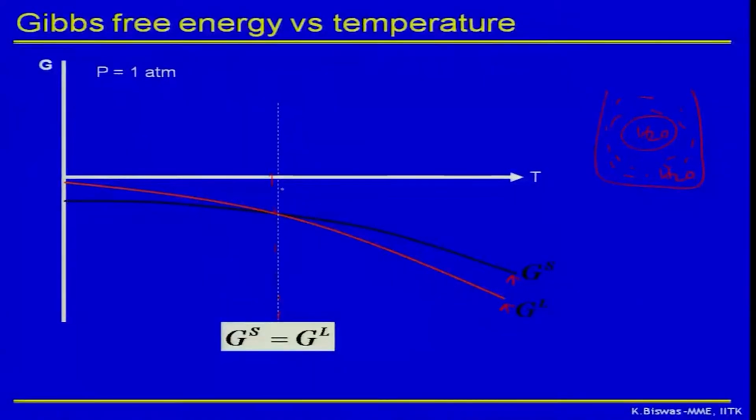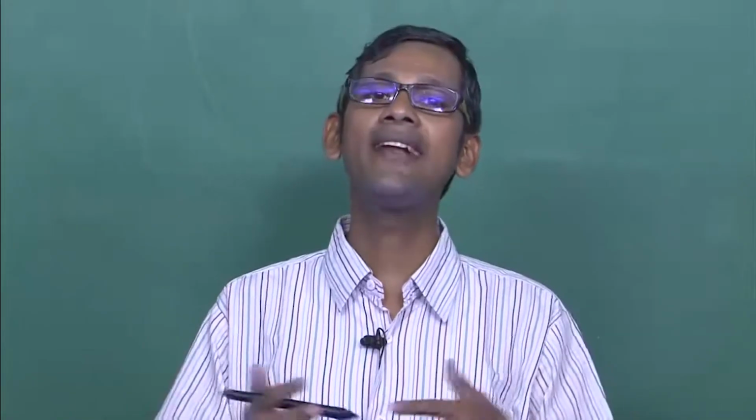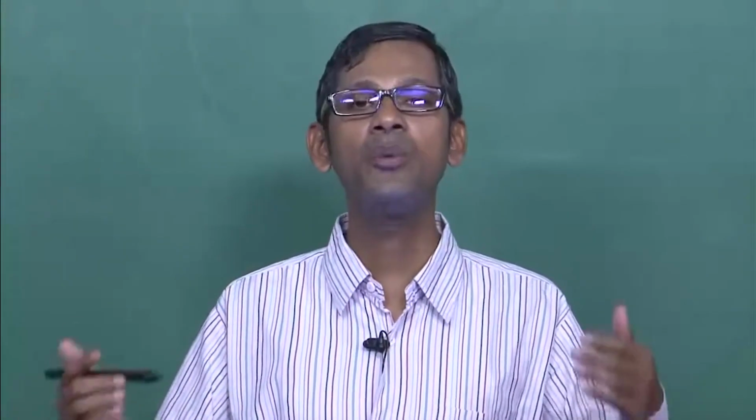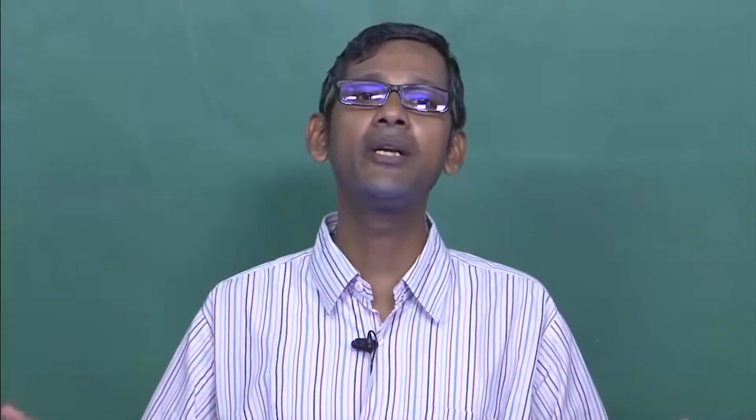Let us do that now. So at the crossover, both are equal, and that is what is going to happen at 0 degree Celsius temperature and 1 atmospheric pressure, because at 0 degree Celsius and 1 atmospheric pressure, both ice and water are stable or coexist. There will be no net reactions between ice and the water. They will be at mechanical, thermal and chemical equilibrium, because that is the equilibrium melting temperature of ice or freezing temperature of water at 1 atmospheric pressure.